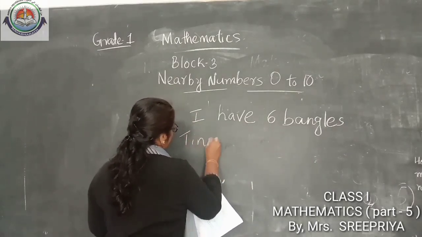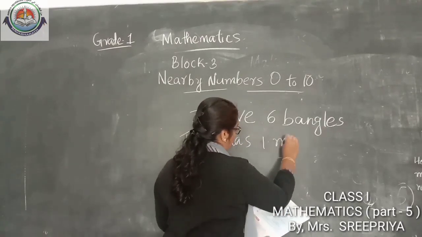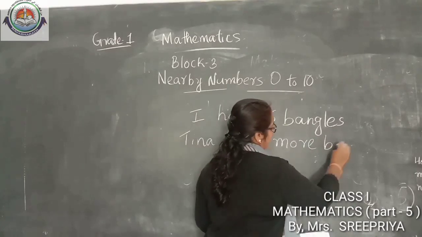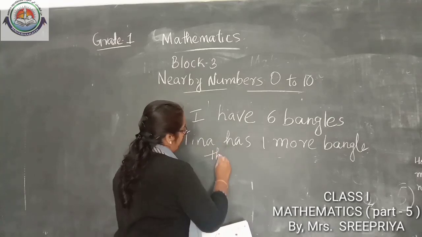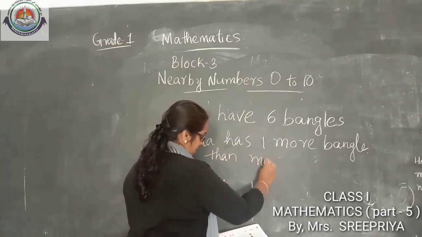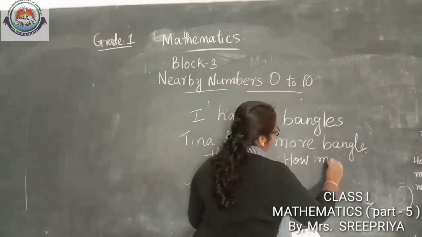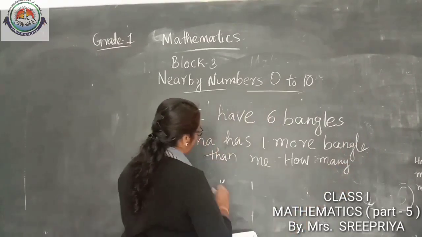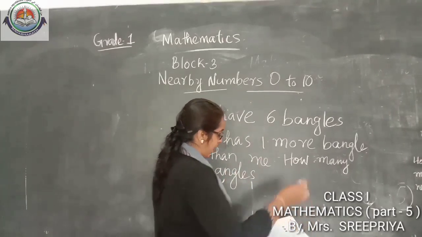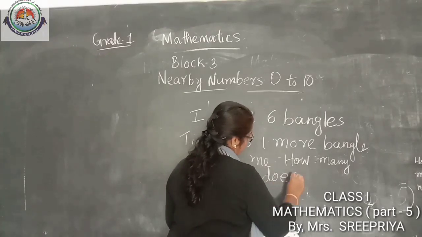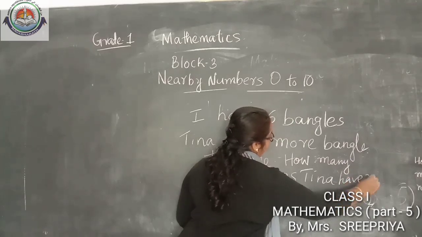Tina has 1 more bangle than me. Okay, then how many bangles does Tina have?